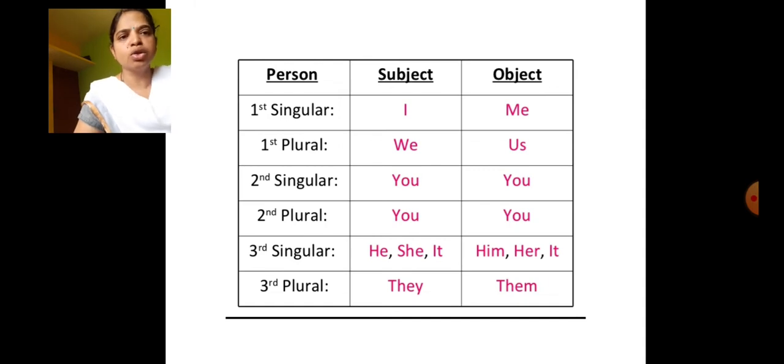This is the persons tabular column. Just note it down and keep it in mind. There are three persons in English: first person, second person and third person. These are the elements you should keep in mind.